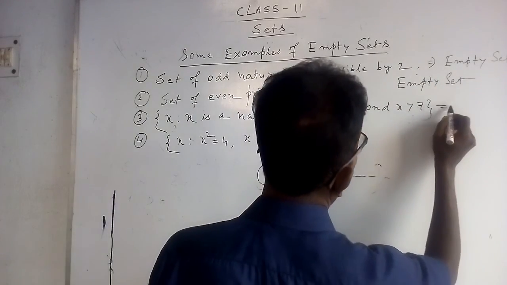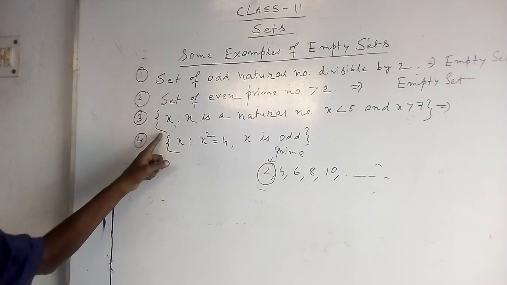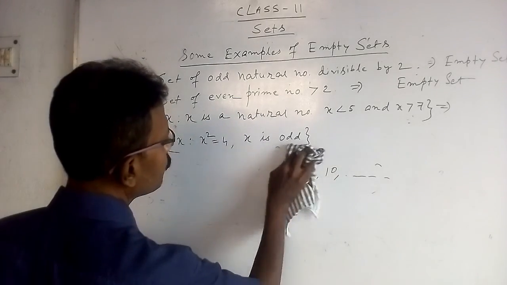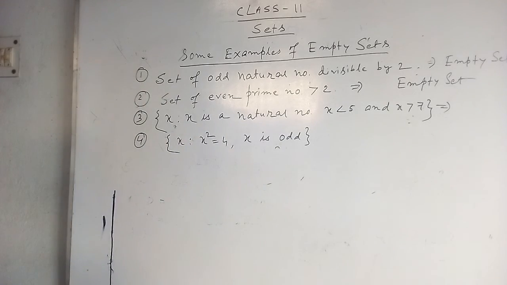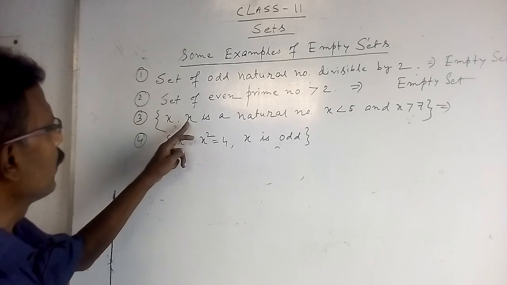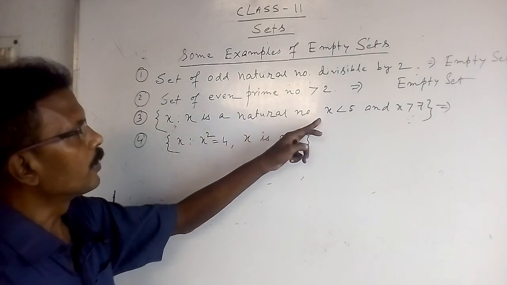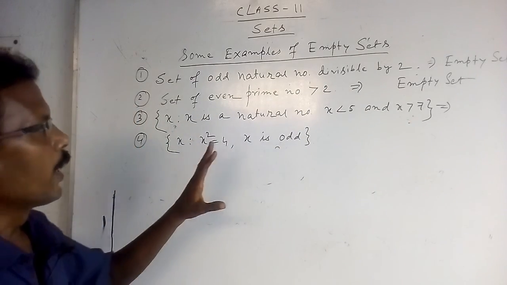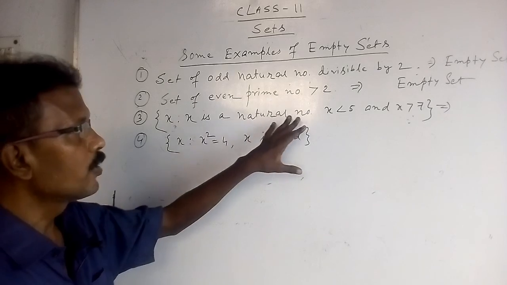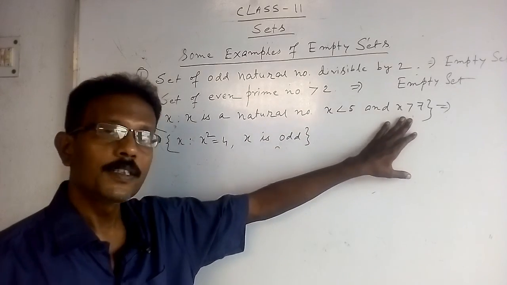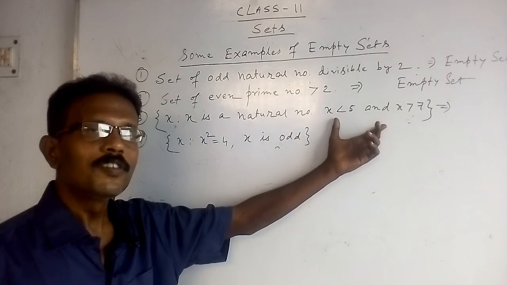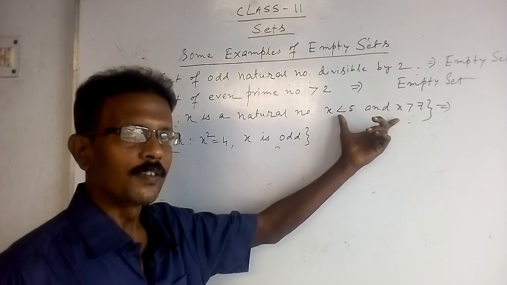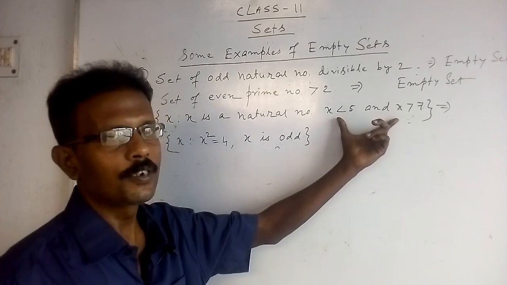Now come to the third point: {x such that x is a natural number, x less than 5 and x greater than 7}. It is not possible for a number to carry these two conditions simultaneously.